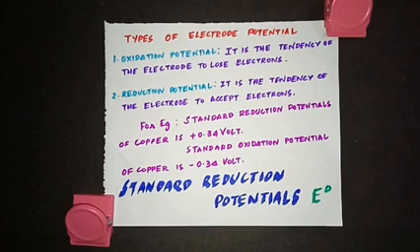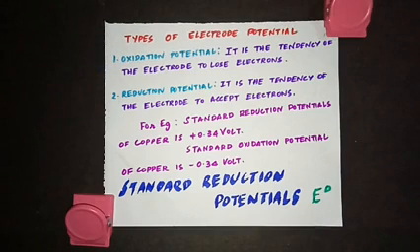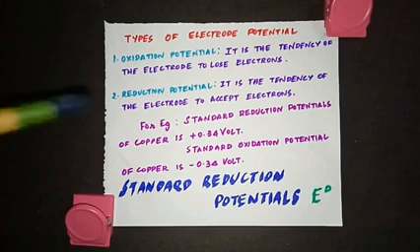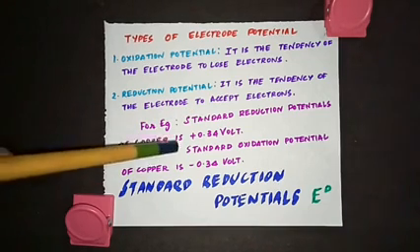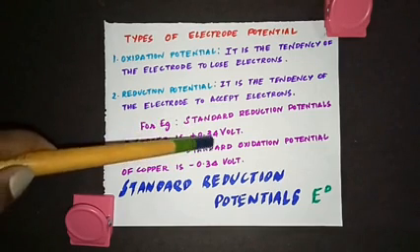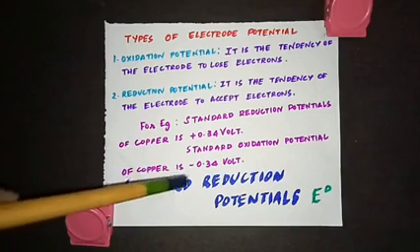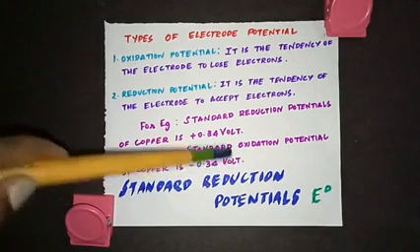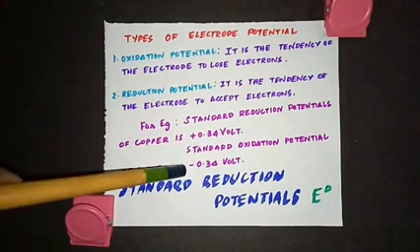So who has more tendency to lose electrons? Zinc. In the same way, copper has more tendency to accept electrons. That tendency to lose electrons is oxidation potential, and the tendency to gain electrons is reduction potential. For example, the standard reduction potential of copper is plus 0.34 volt. In the same way, the standard oxidation potential of copper is minus 0.34 volt. So both have the same value but the sign is different.